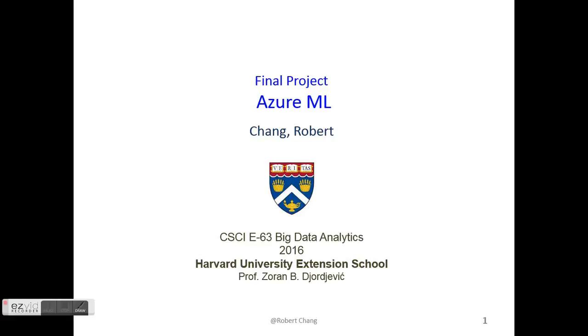Hi, my name is Robert Chag, and I'm going to use Azure ML to predict credit default outcomes. I'm also going to provide visualization and web deployment.